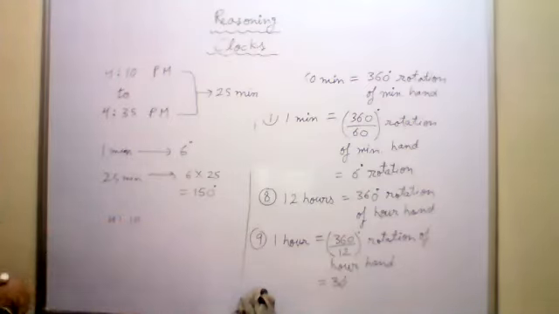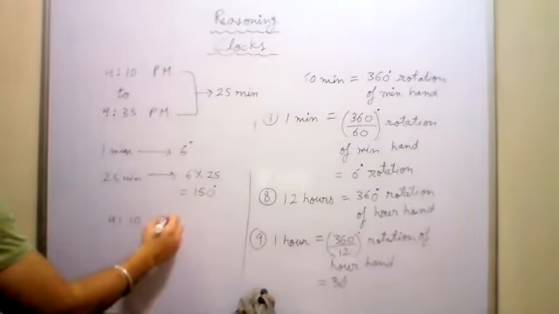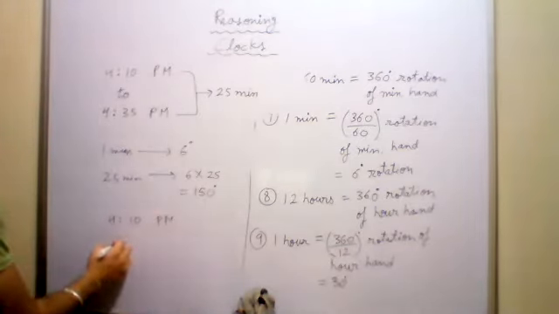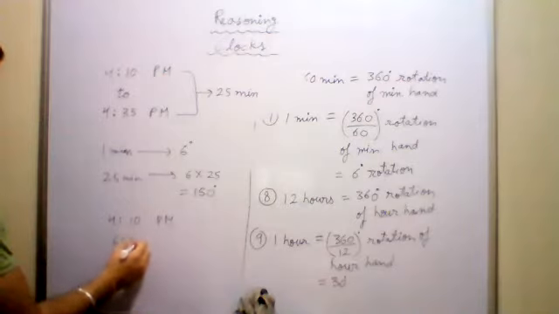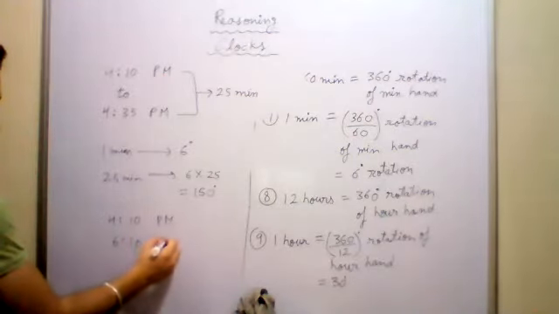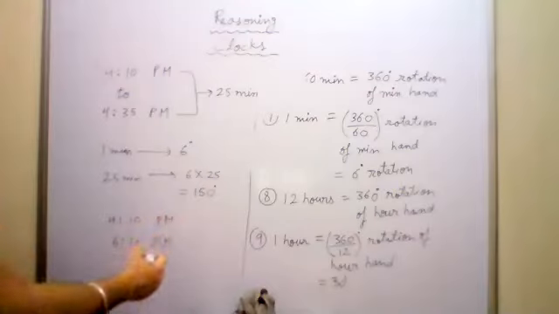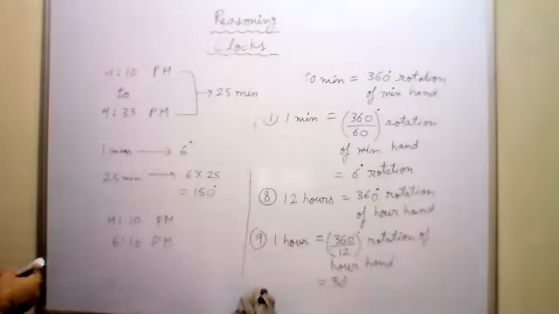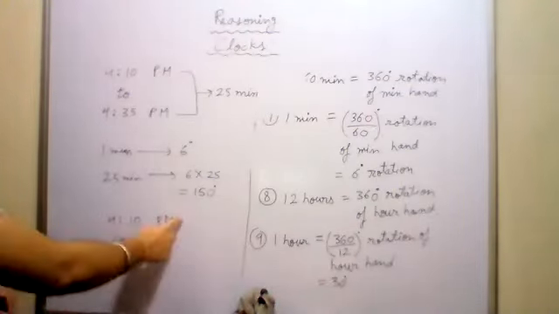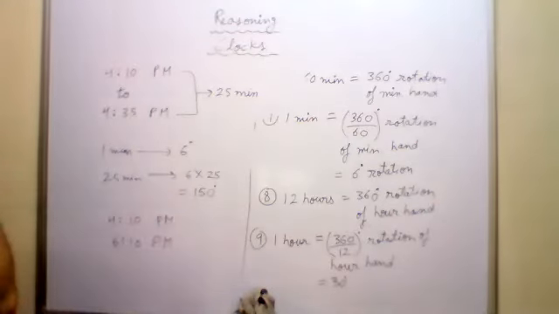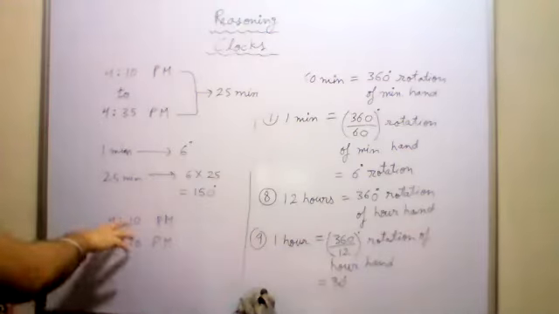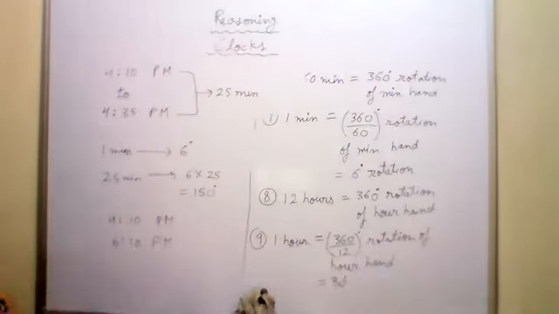Earlier the time was 4:10 p.m. and now the time is 6:10 p.m. You have to tell me the angle covered by the hour hand between these two times. From 4 p.m. to 6:10 p.m., what is the angle covered by the hour hand? Sir, 60 degree.